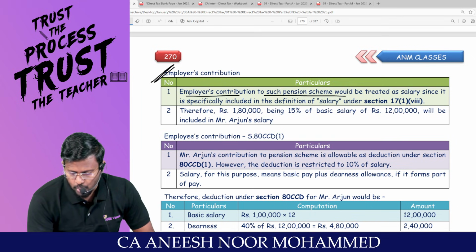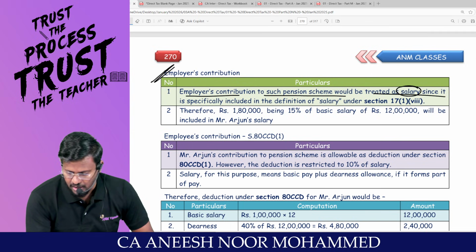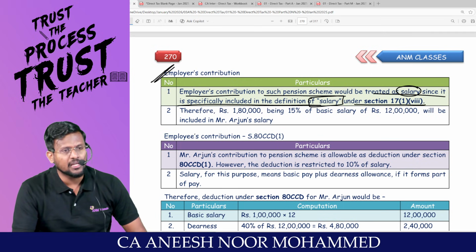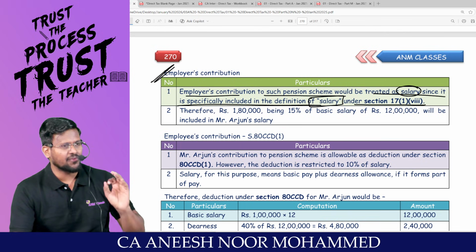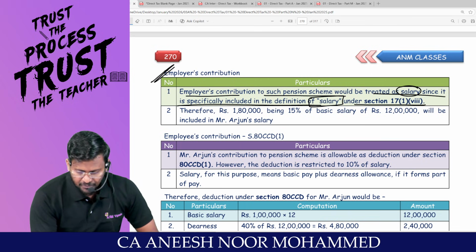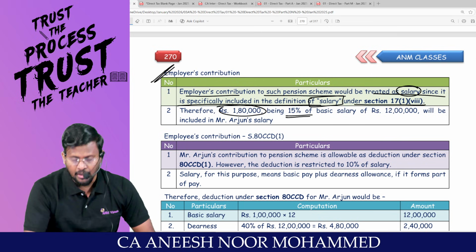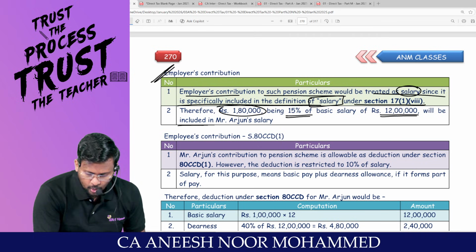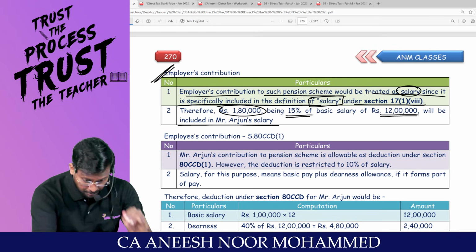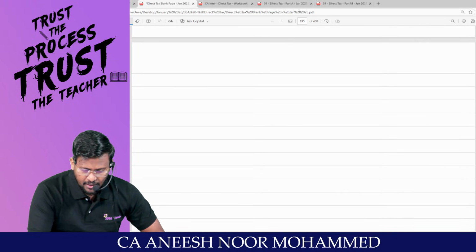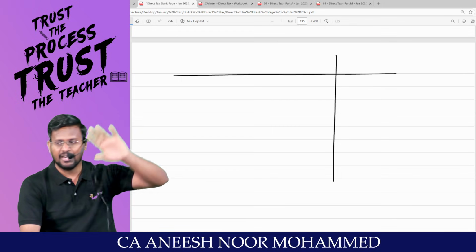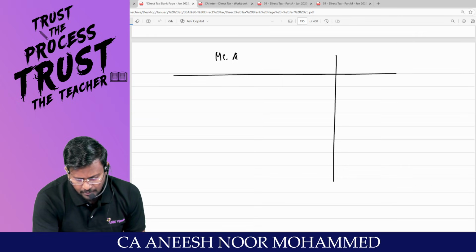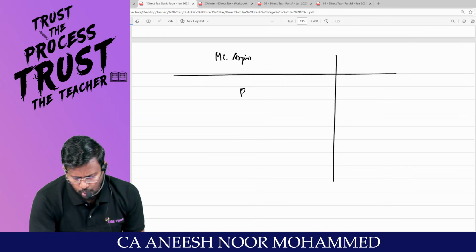Employer's contribution to such pension scheme would be treated as salary since it is specifically included in the definition under 17 subsection 1 clause 8. Section 17 is the perquisite. Am I right? Therefore, 1,80,000, being 15% of the basic salary of 12 lakh, will be included in Mr. Arjun's salary. That means you will be calculating the salary income under the head income from salary. Am I right? We are going to calculate the salary income of Mr. Arjun. What and all you will be including?